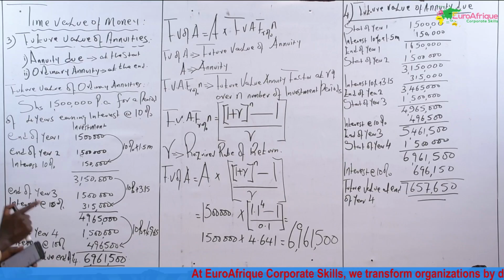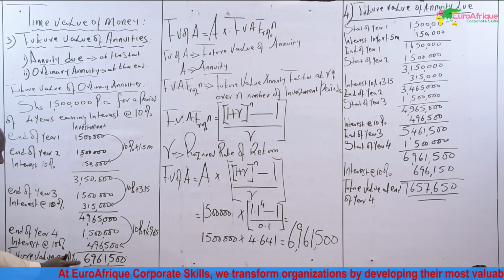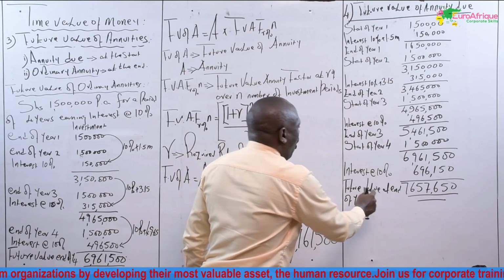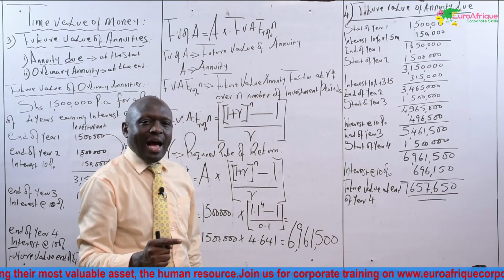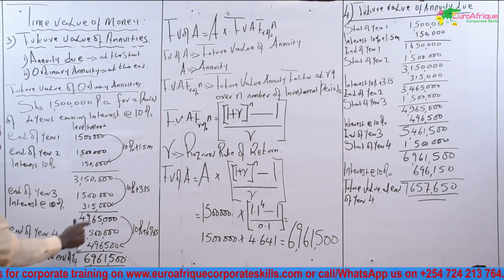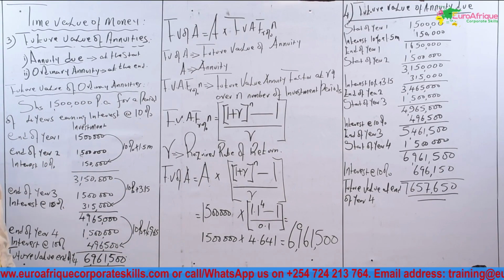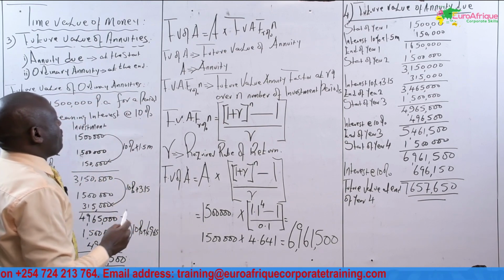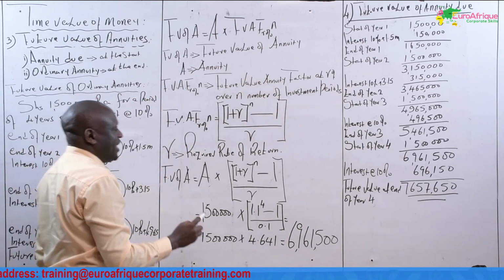They have a greater value compared to this because for this one, all the annuities are earning interest. For this one, the annuity at the last year is not earning interest. Let me give the formula like the one we have here.